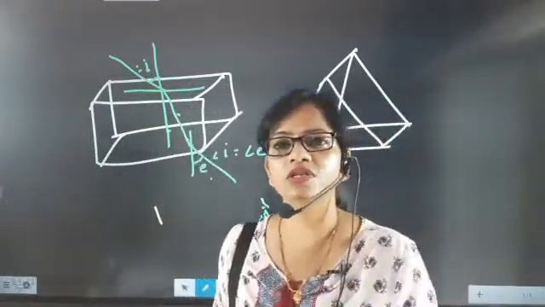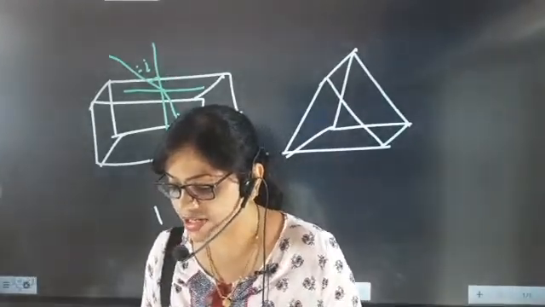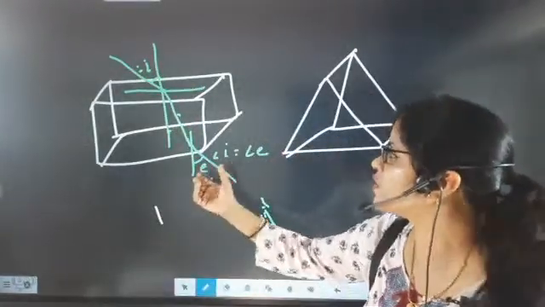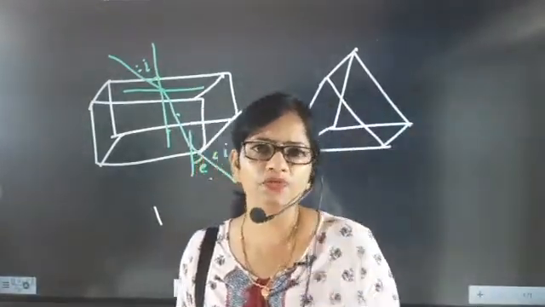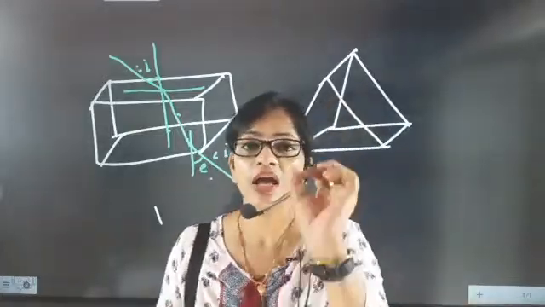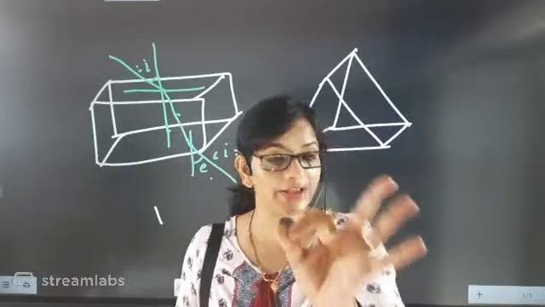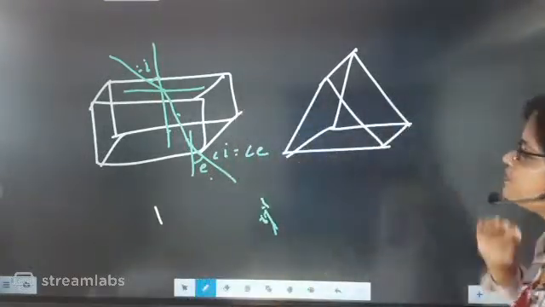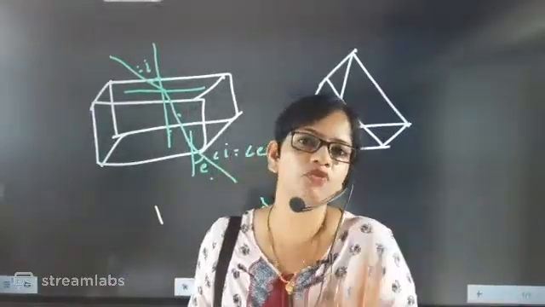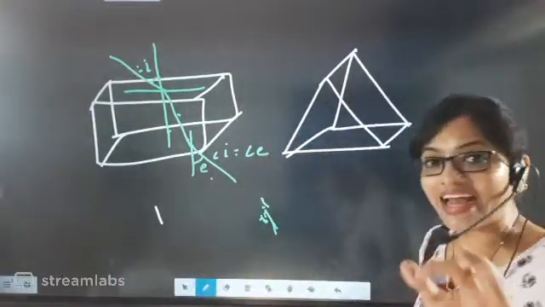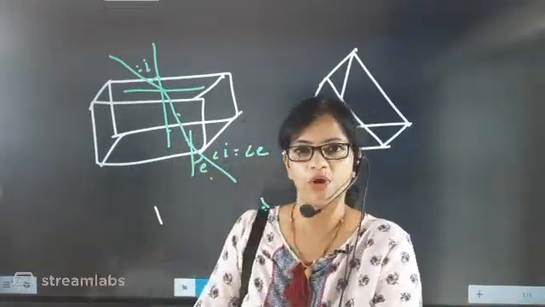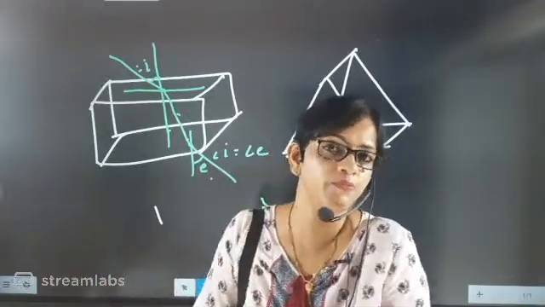Everyone notice this point. If somebody tells you that the angle of incidence will be equal to the angle of emergence, then you say that it will only be possible for a rectangular glass slab. It will not be possible for a prism. The angle of incidence will not be equal to the angle of emergence for a prism, because the light ray is not coming out parallelly. Please just remember this point. This is a very important point.